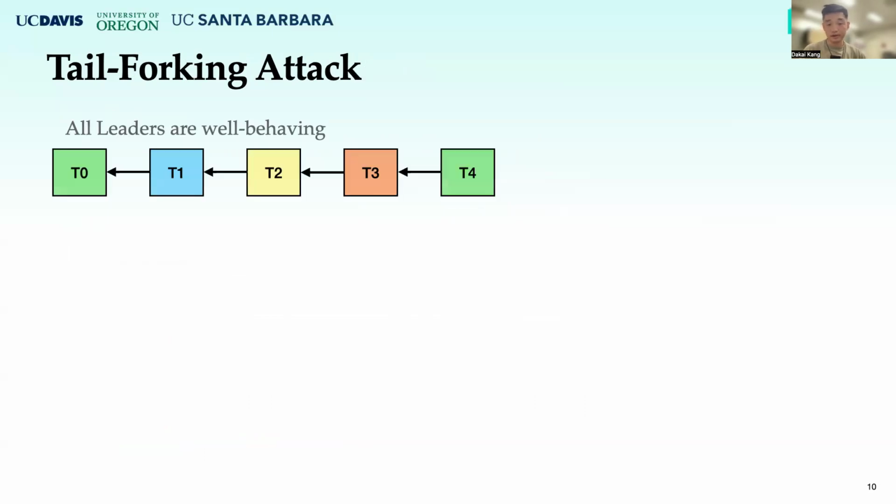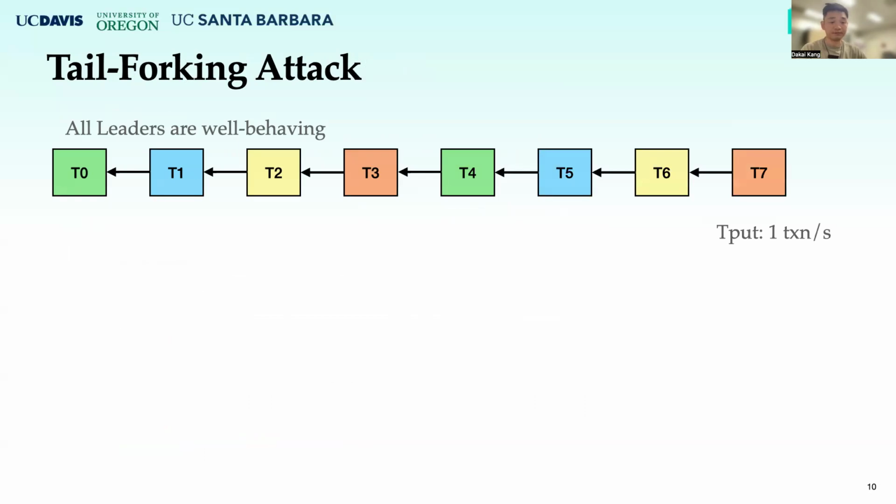And here is an example showing how the tail forking attacks can affect the performance of HotStuff. Again, we show how the system works when all leaders are well behaved. As you can see here, no transactions can be skipped, all of them are chained together, and all of them will be committed.